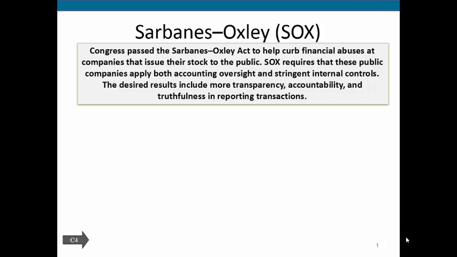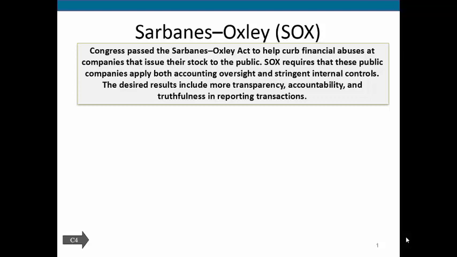If you'll remember, and I mentioned it once already in this chapter, in the early 2000s there was a downturn in the economy, and along with that downturn, a number of frauds came to light. A couple of examples would be Enron and WorldCom, and in these frauds, people were making financial transactions that were incorrect. They knew they were incorrect, so these were fraudulent. Not only that, but their auditors were also seen to be not doing the correct things and not being stringent enough on these companies. So the government decided to step in, and the first thing that we had is the Sarbanes-Oxley Act.